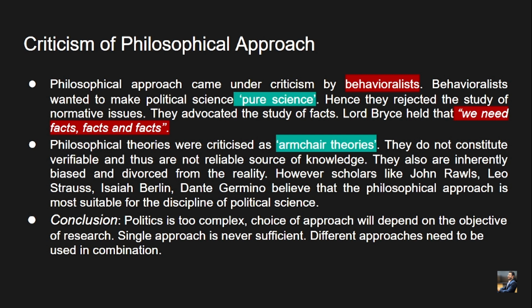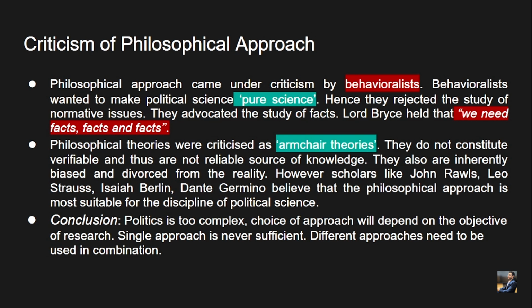That's why they are criticizing them as armchair theories. We cannot verify them, and hence they are not a reliable source of knowledge. As it is very subjective, it is valid to say they are biased and divorced from reality.